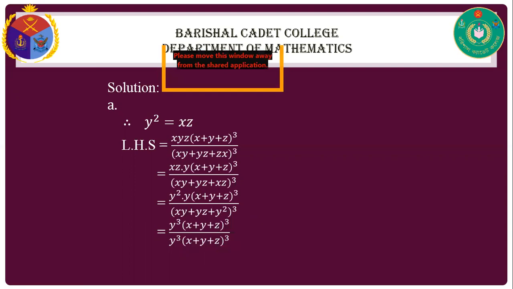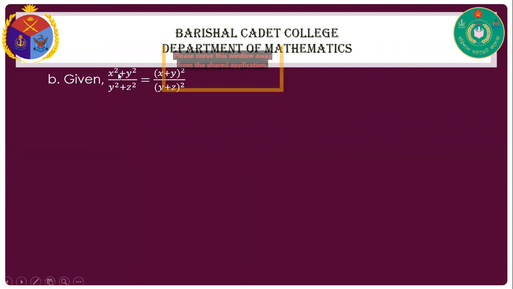And now number 2. So here we have (x square plus y square) divided by (y square plus z square) equal to (x plus y) whole square divided by (y plus z) whole square. And we have to show that y square equal to xz, or x, y, z are in continued proportion.